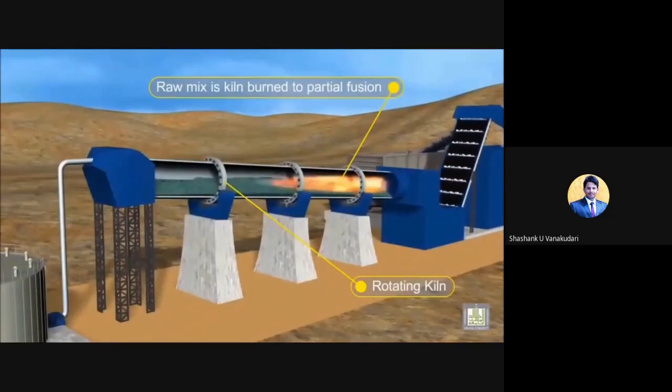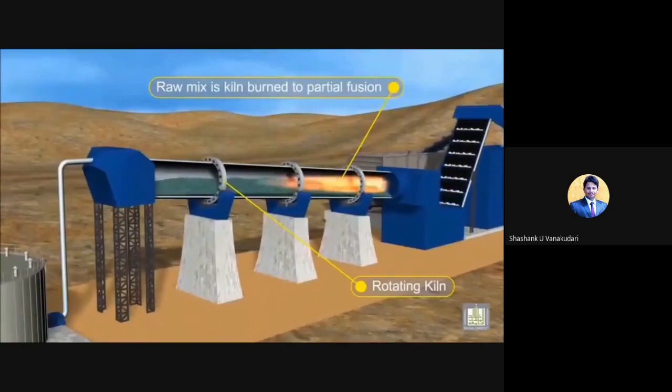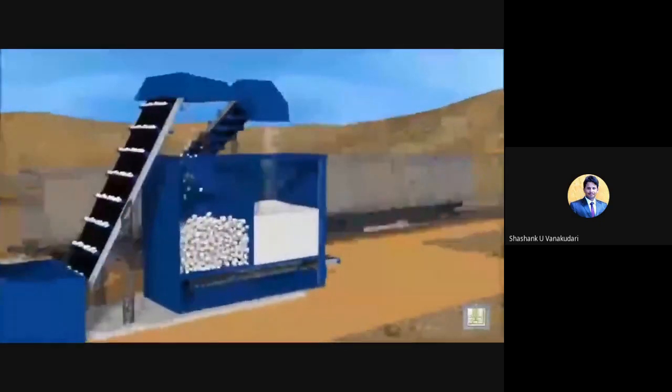Now the slurry converts to clinker, in the sense of powder form. Here the raw mix is kiln burnt to partial fusion. It's like providing a certain amount of heat to this paste, and then the paste is converted to clinker. Then we move on to the next part.